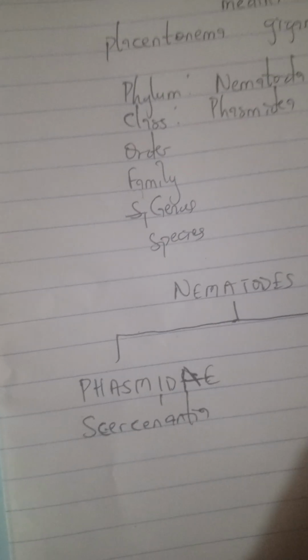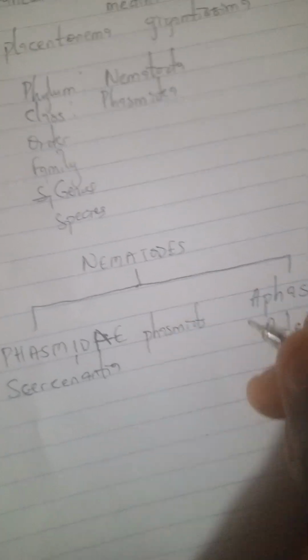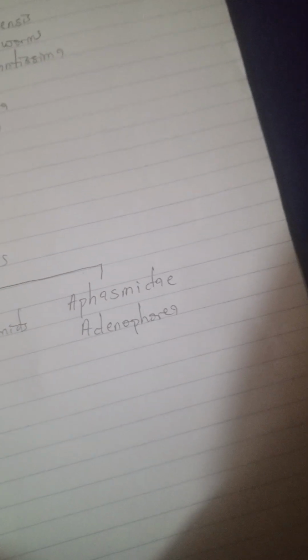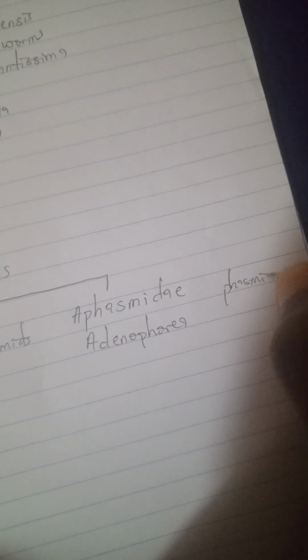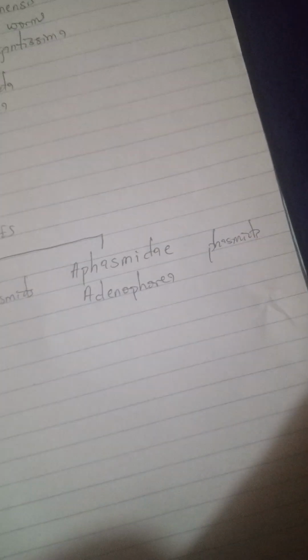Phasmidia are those that have the sense organs called the phasmids, while Aphasmidia or the Adenophorea are those that lack the sense organ phasmids. So in Phasmidia, there is presence of phasmids, while in Aphasmidia, absence of phasmids.